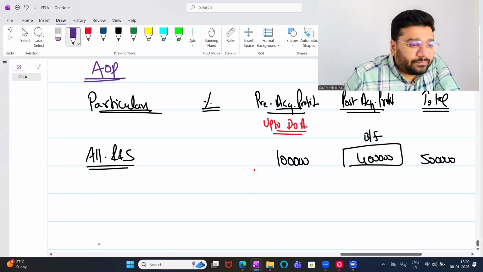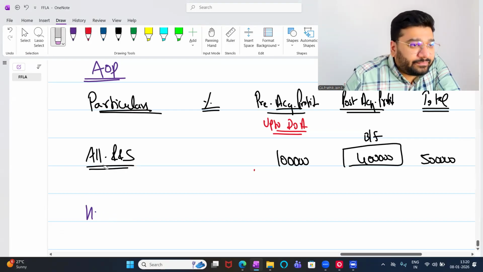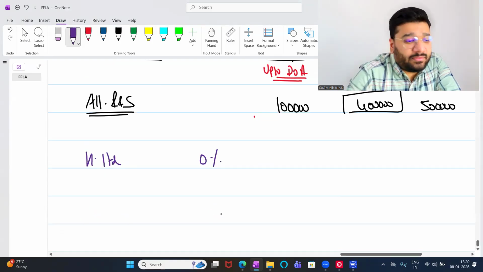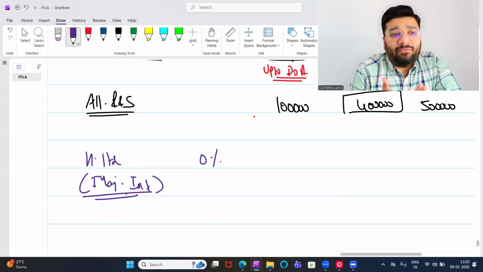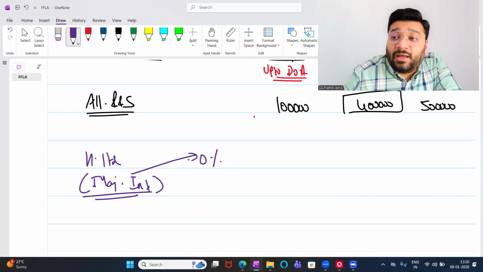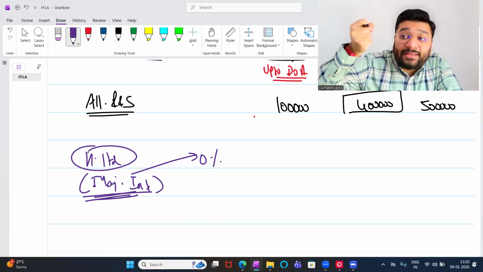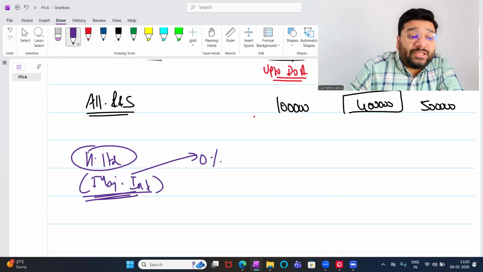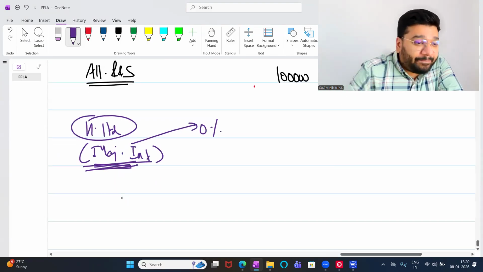Now what do we do? Holding company or holding limited, H limited. How much percentage take people? 0%. Majority interest. Sir, they have no share, sir. How can they become majority? I said majority interest has nothing to do with the percentage of holding. Majority interest means holding company is controlling the subsidiary company, which means they have a major control. So majority interest and minority interest is from the point of view of control and not from the percentage of holding.